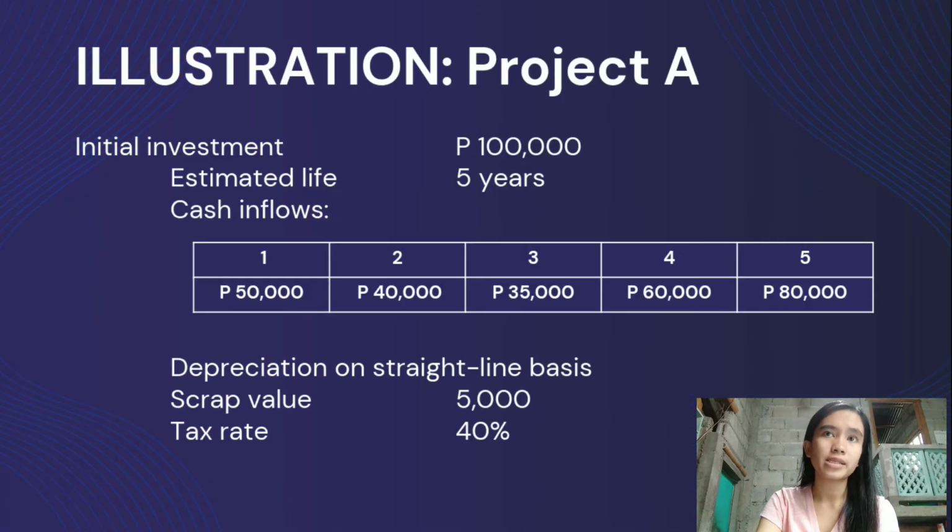So to explain this, we have here an illustration wherein we have 2 projects to choose as to what project is more preferable, and the given is the initial investment of 100,000, estimated life of 5 years, cash inflows in the first year is 50,000, second year 40,000, third year is 35,000, fourth year is 60,000, and the fifth year and the last year is 80,000. The depreciation is straight line basis with a scrap value of 5,000 and tax rate of 40%.